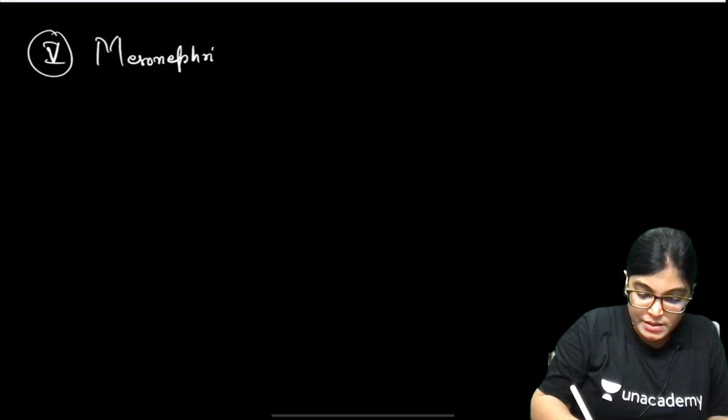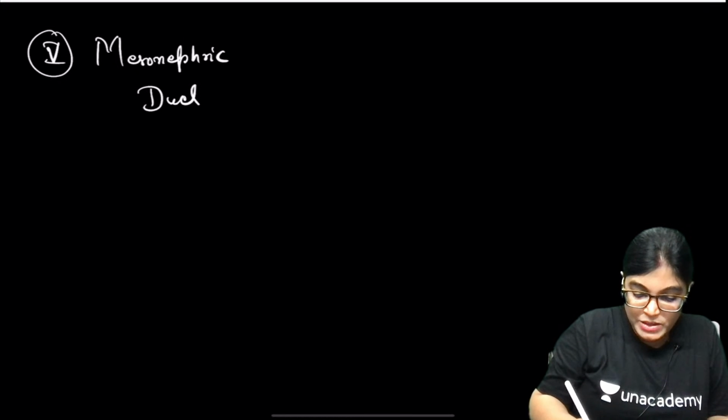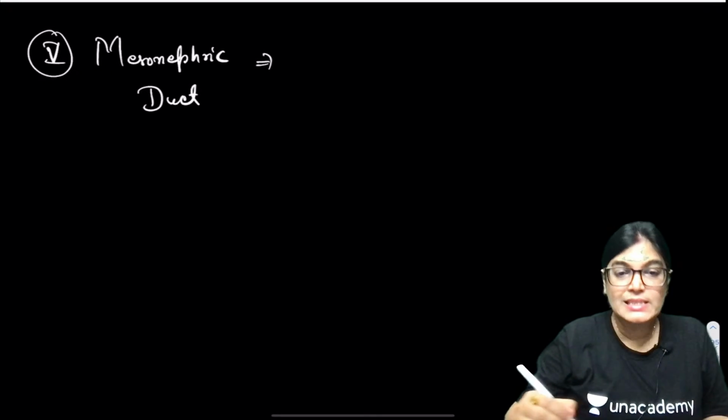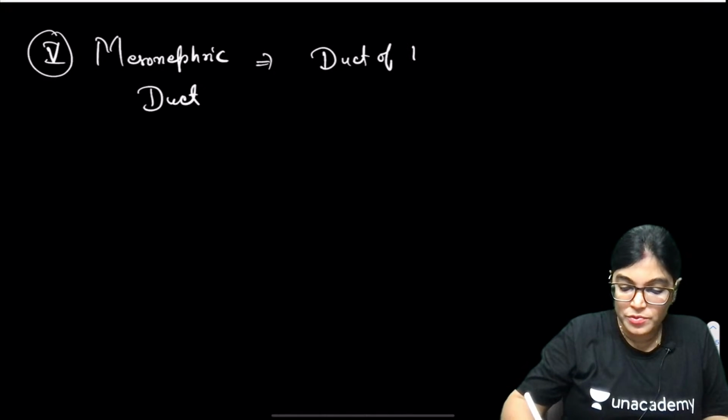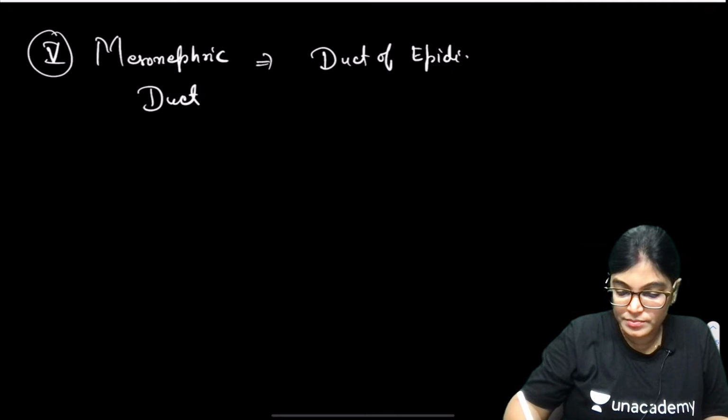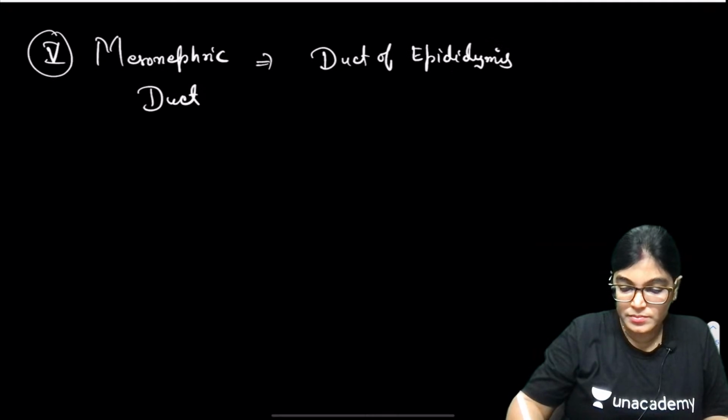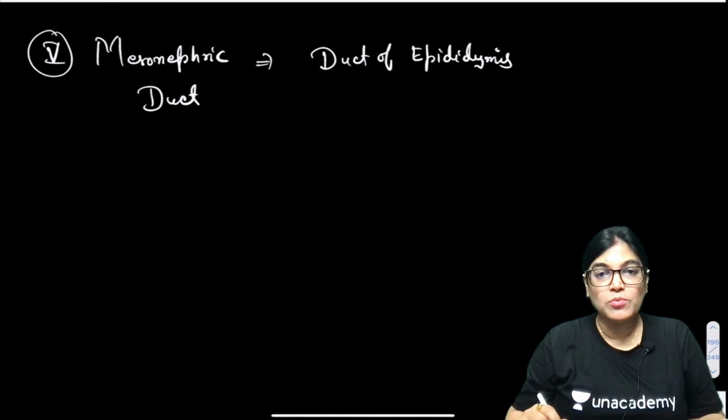Mesonephric duct. In case of males it gives rise to the duct of epididymis. What is the other name of mesonephric duct?